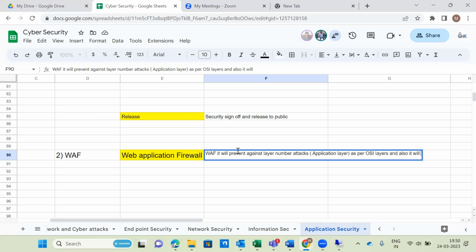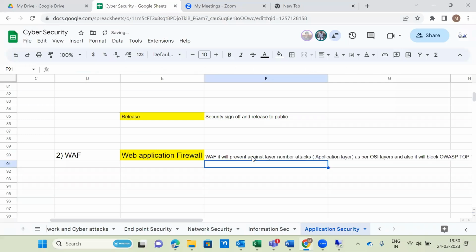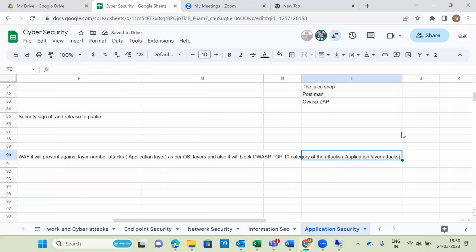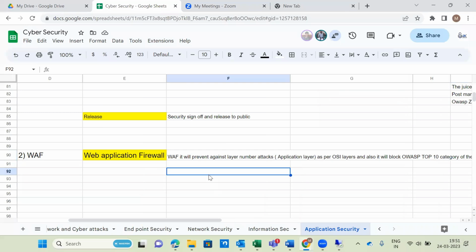And also it will block the OWASP top 10 category of attacks, which are application layer attacks only. It will block all the layer number 7 attacks, and those layer number 7 attacks are also called the OWASP top 10 category of attacks.